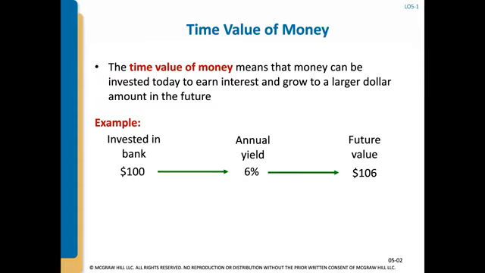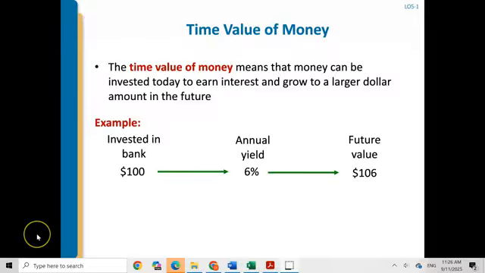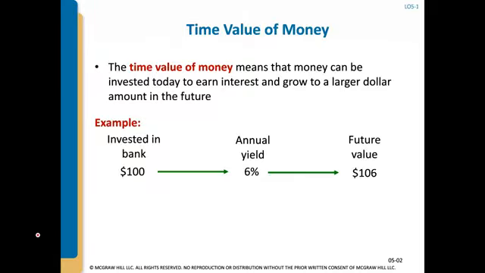The time value of money concept has nothing to do with the worth or buying power of the money or the dollars. So for example, if I invest $100 today in the bank and then I earn 6%, then in a year from now I would get $106. The difference between the $100 and 106, that's $6, that is the time value of money.